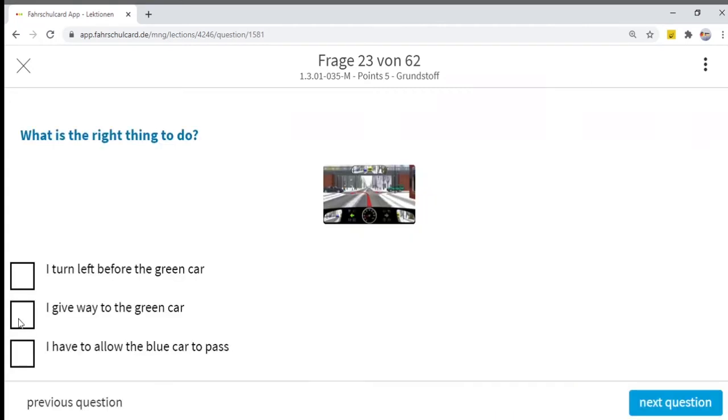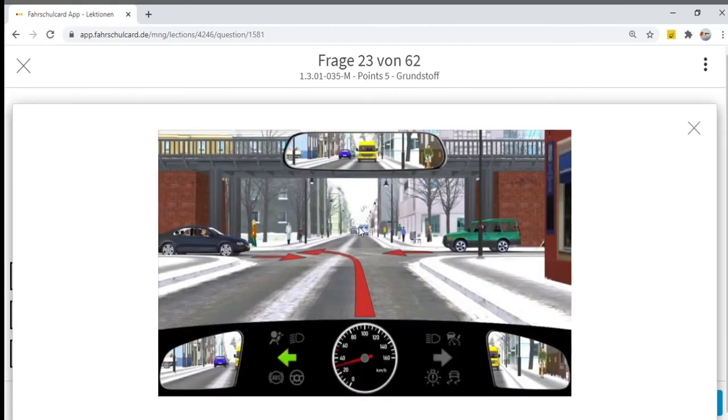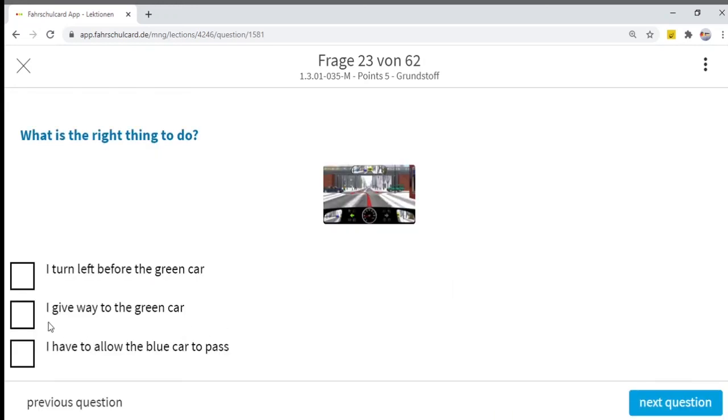So what is the correct answer? I turn left before the green car? No, green car is on the right hand side of my car. So green car has priority as per the rule, right before left. I give way to the green car. Correct answer. I have to allow the blue car to pass.